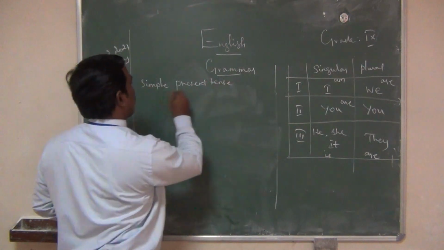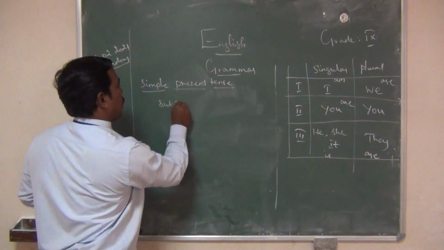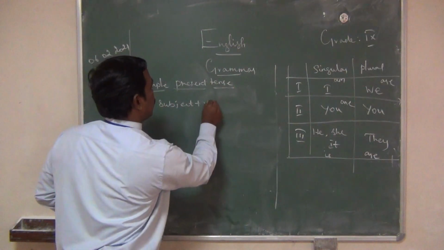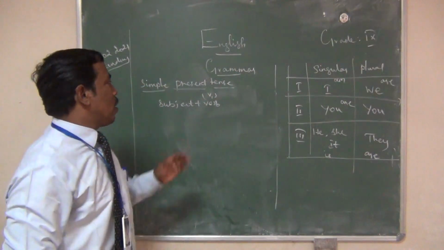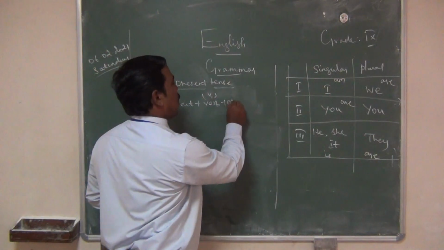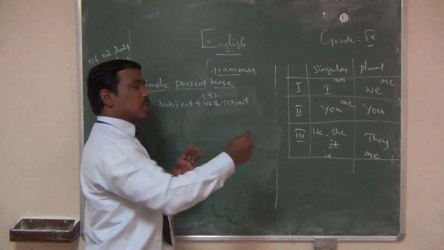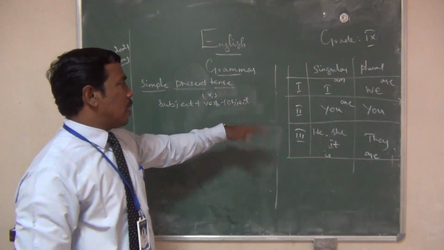Simple present tense comes like this: subject plus verb. The verb should be the base form of the verb. It can be followed by an object or a prepositional phrase, and all those things will come after the verb.